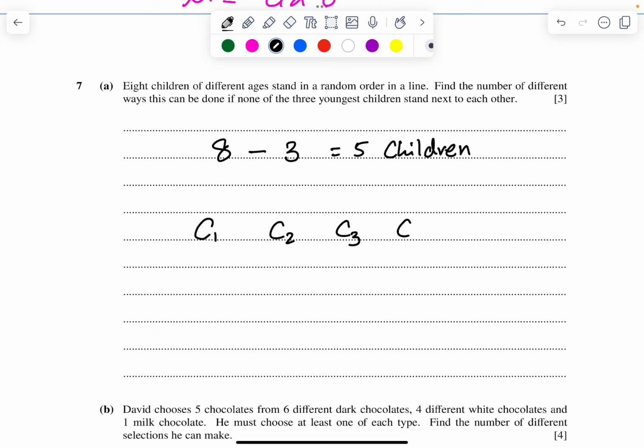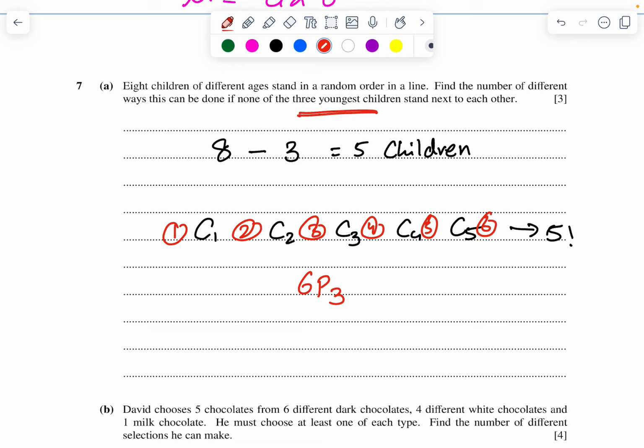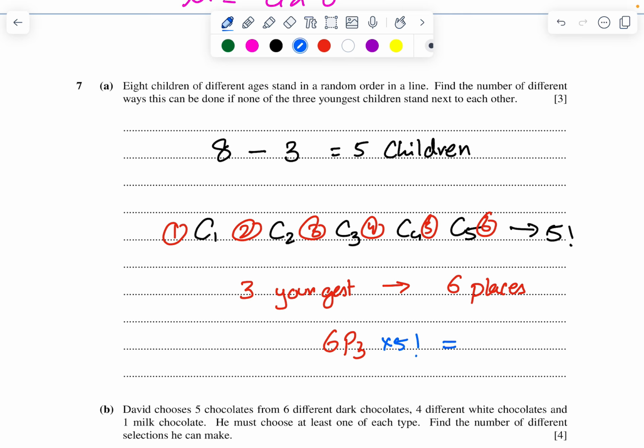Child 1, child 2, child 3, child 4, child 5 in order. So what's going to be the factor? 5 factorial. Now how many alternate places are created? We can see that 1, 2, 3, 4, 5, 6 places are created. But how many youngest children are there? 3 youngest. So 6P3. The 3 youngest children have 6 places, and this can be arranged in 6P3 ways, times 5 factorial, which is 14,400.